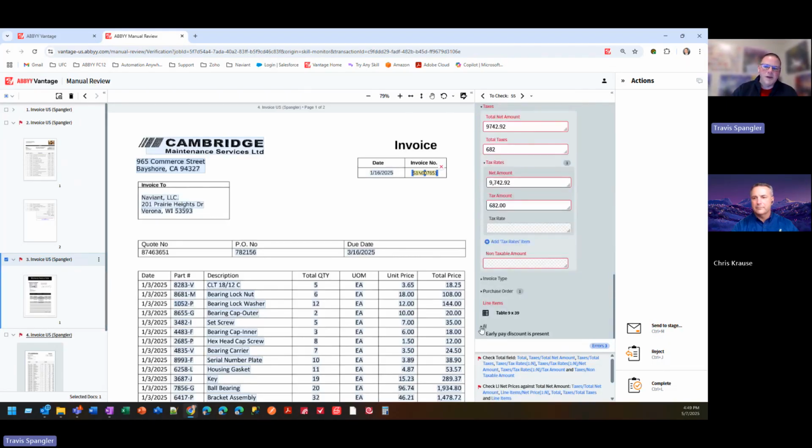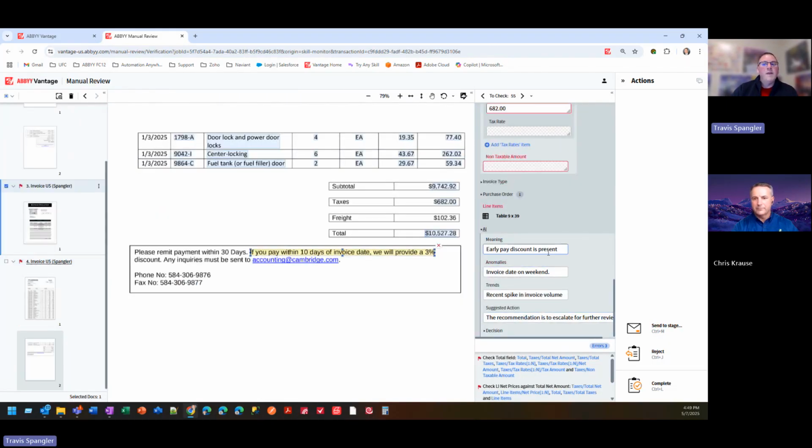If I scroll down here and we look at what the AI is telling us, this is actually one that Chris highlighted in his slides. What happens if there's an early pay discount? Now, as you can imagine, every vendor can disclose how they do, if they do early pay discounts. It may be a field with early pay and then the amount percentage that you get. Sometimes it's within text at the very last page because they don't really want to give you a percentage back. So how do we use AI to interpret the text of the document where it's maybe not standard?